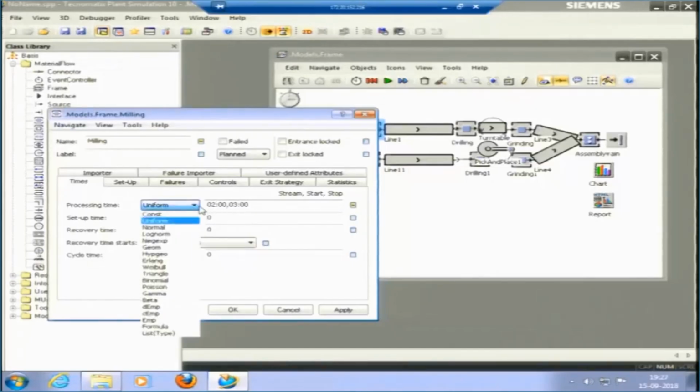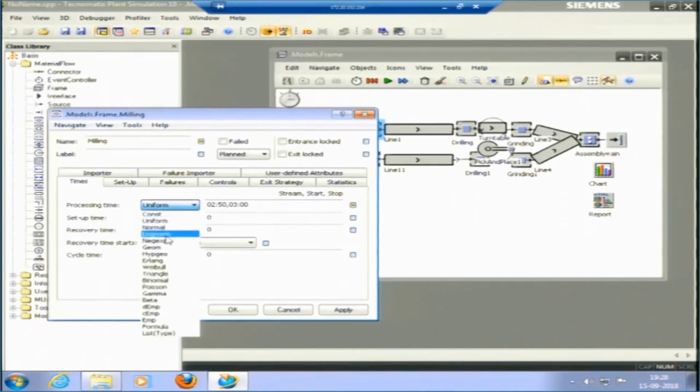If we do not put any stream value here, the software would pick a stream value by itself. So, I am not putting any stream value. I have just put uniform distribution. We know that the minimum time would be 2. Well, let me say the time varies from 2 minutes 50 seconds to 3 minutes. We know that this is the minimum, this is the maximum.